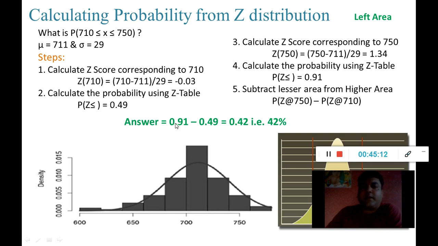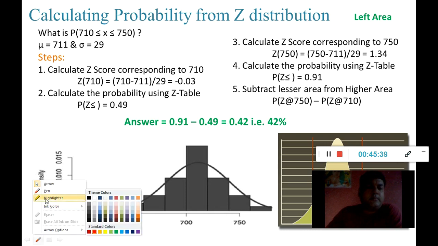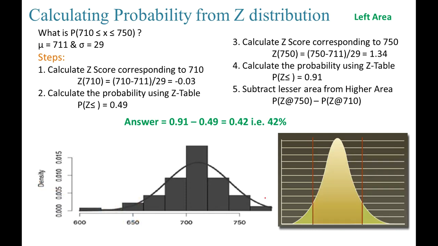So the final answer will be 0.91 minus 0.49, which is 0.42. So there is a 42% chance that a student may score between 710 and 750, or there are 42% of the students in this existing data who have scored between these 2 marks, 710 and 750.